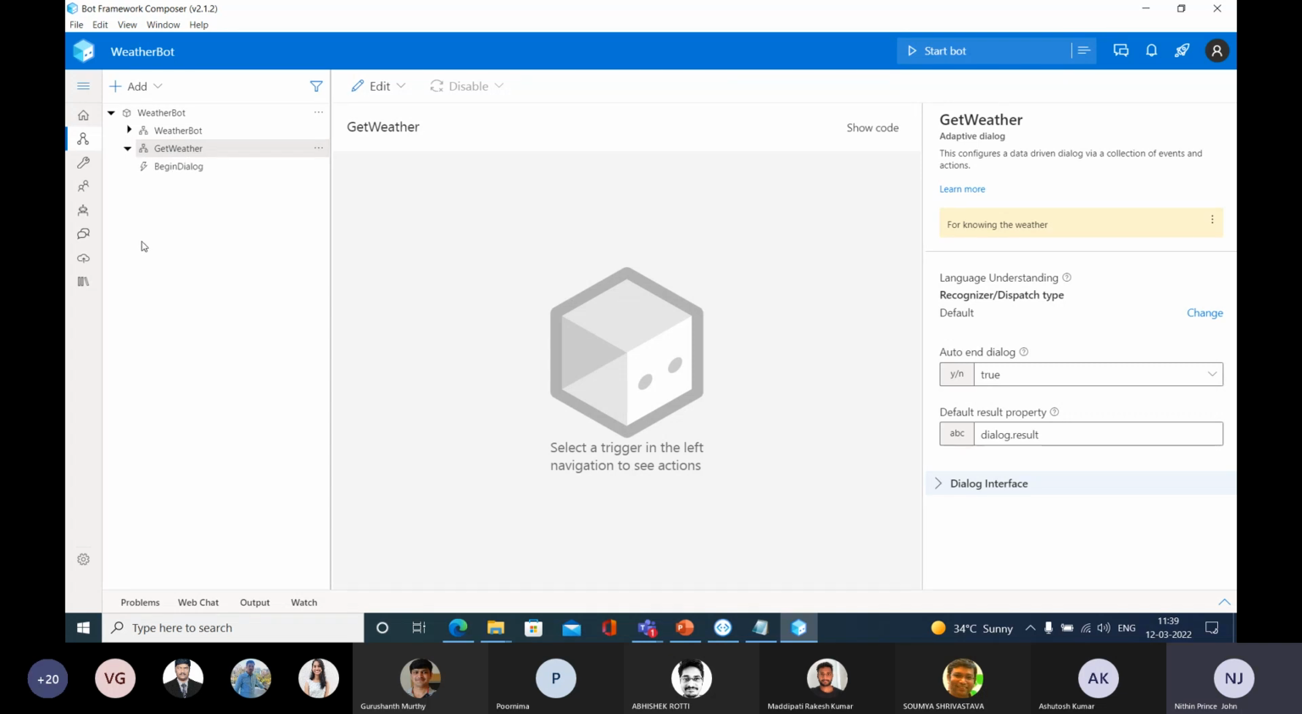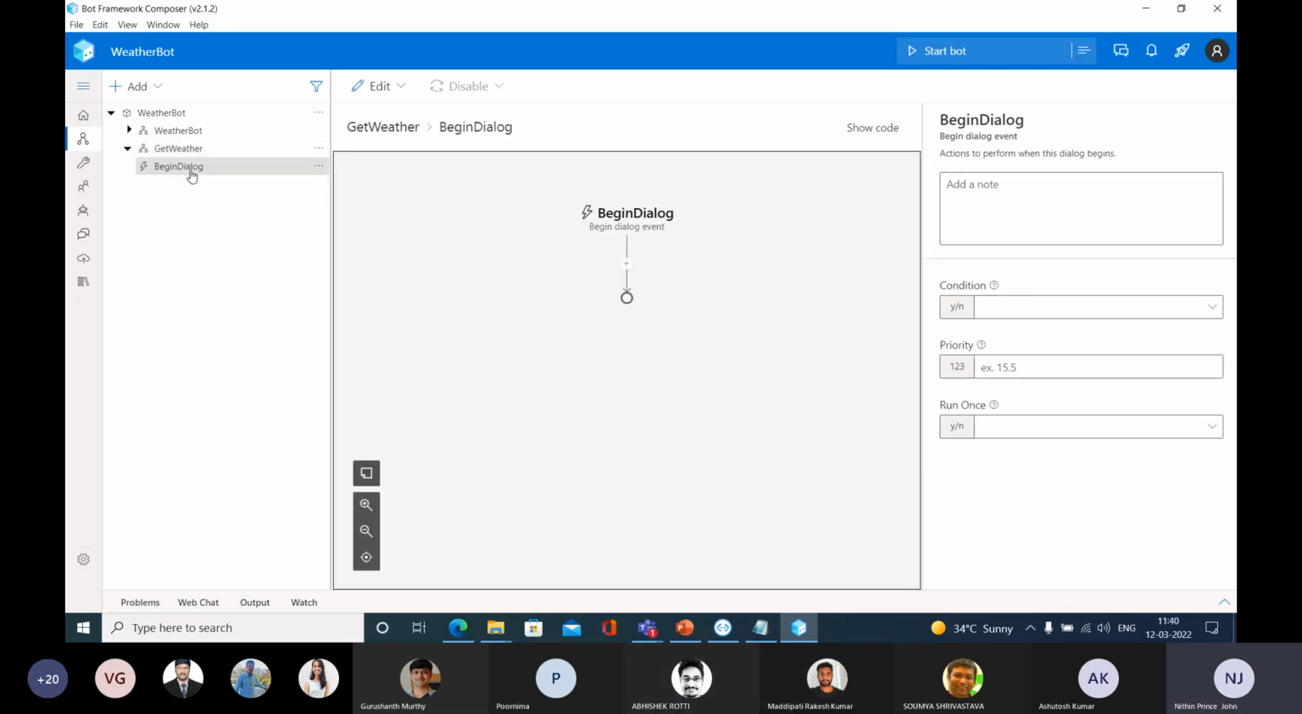How many triggers are there? Inside the main dialog, you will be having 2 triggers, but in this dialog, how many triggers are there? This is the trigger, right? Only one trigger. So let me go and select this trigger. Nothing is there, right? So it's your duty to develop this idea or develop your logic. So basically, when you are asking, can I get the weather? At that time, it will be redirected to this dialog.